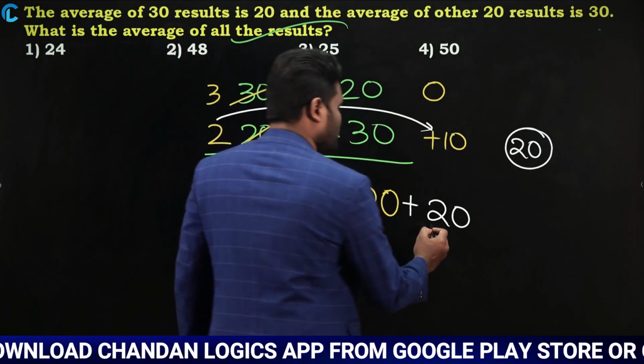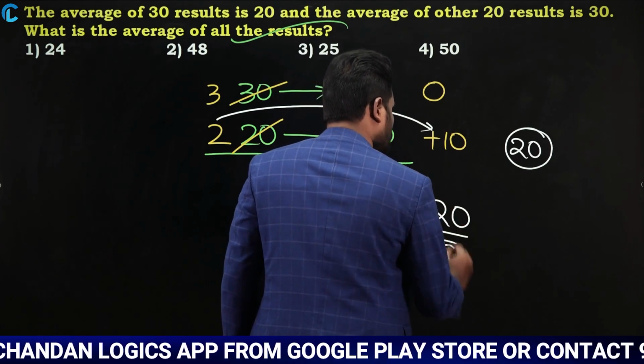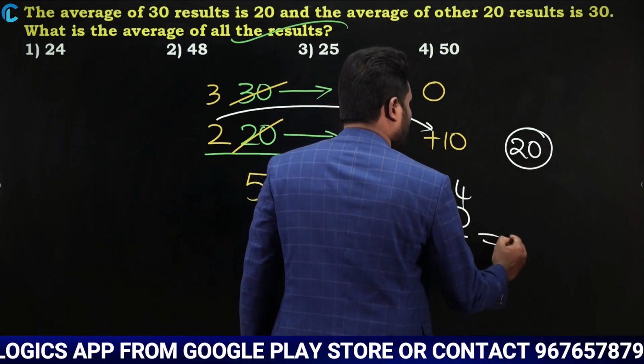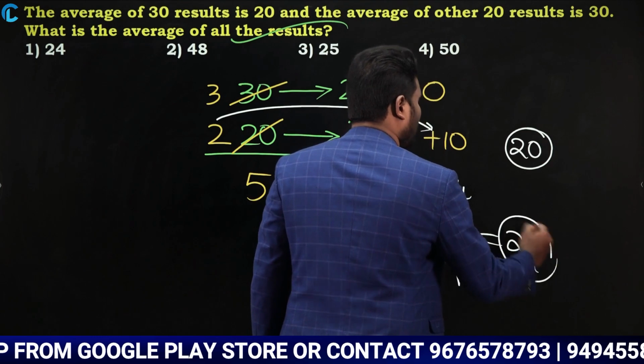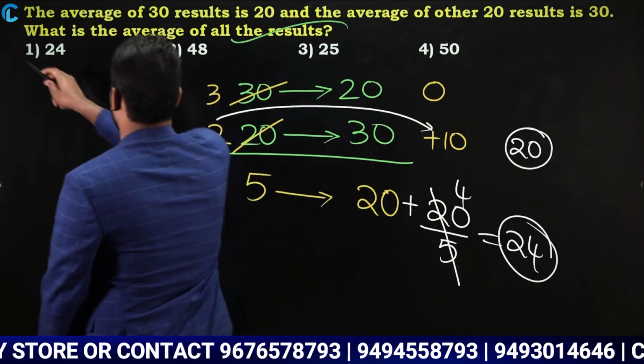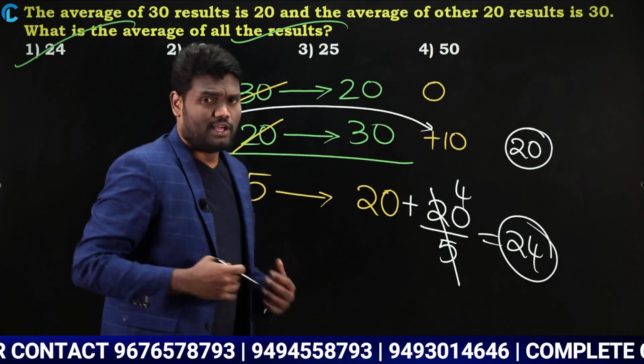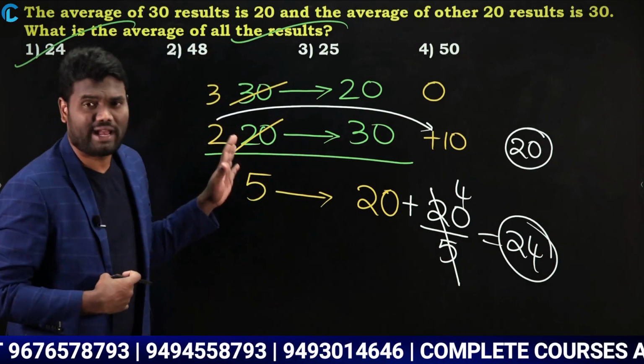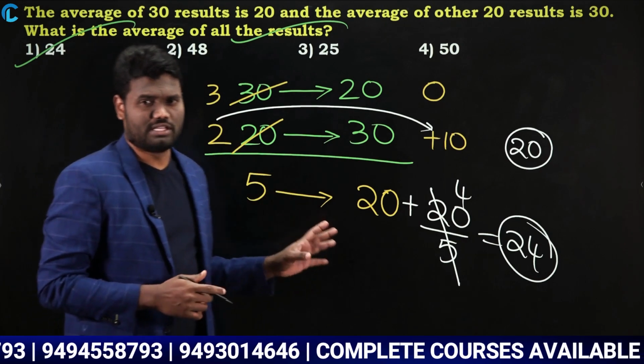So when you distribute 20 by 5, it cancels 4 times, which means the average of all of them is nothing but 24. So we can mark the answer as 24. Very, very simple. Whenever you have questions based upon weighted average, you just need to follow this.